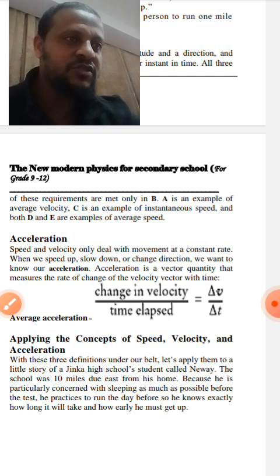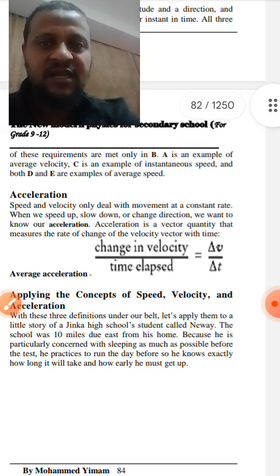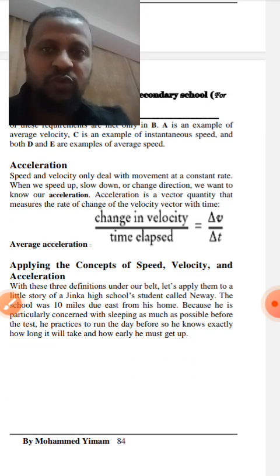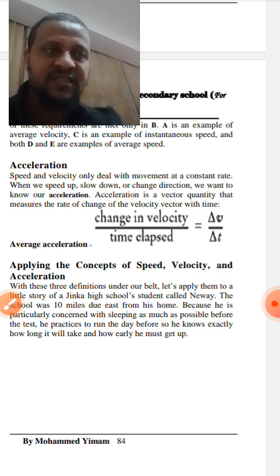Acceleration. Speed and velocity only deal with motion at a constant rate. When we speed up, slow down or change direction, we want to know our acceleration. Acceleration is a vector quantity that measures the rate of change of velocity vector with time. That means average acceleration is equal to change in velocity over time elapsed, which is equal to change in v over change in time. Applying the concept of speed, velocity, and acceleration.